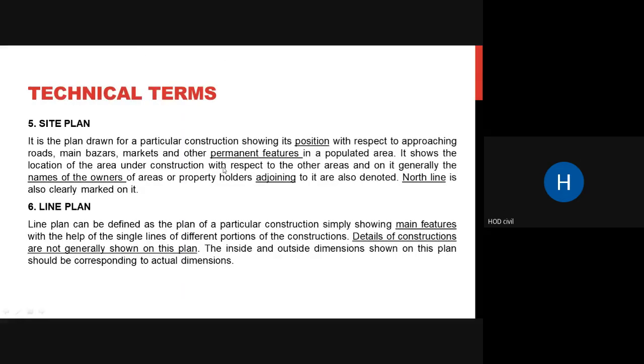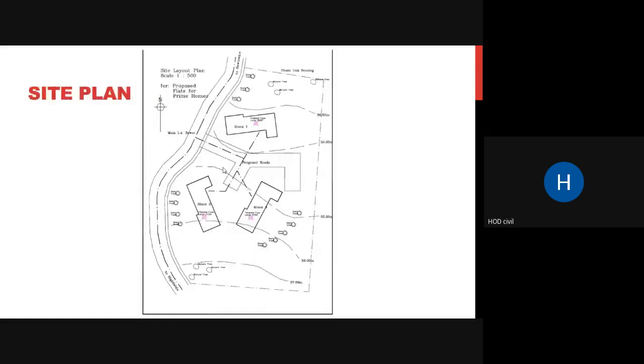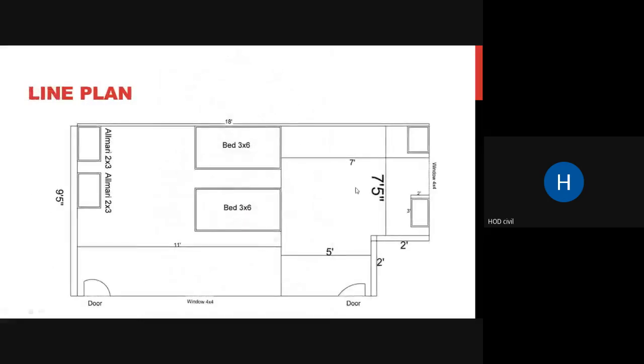Next, coming to line plan. What do you mean by line plan? As the name suggests, it consists of basic lines showing some main features, not very detailed, just showing your main features and how the plan is. Details of construction are not generally shown in this plan. Usually inside and outside dimensions are shown using lines. We will look into what this line plan looks like.